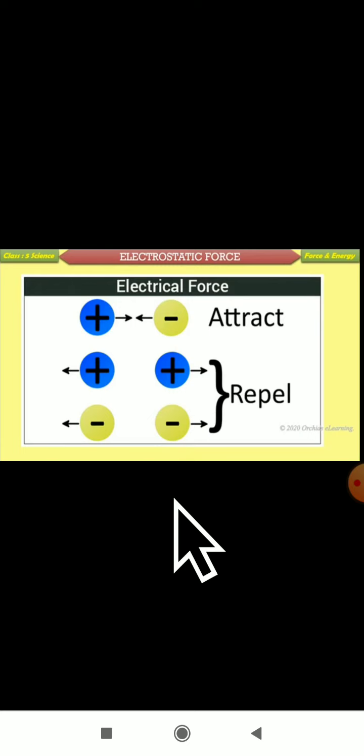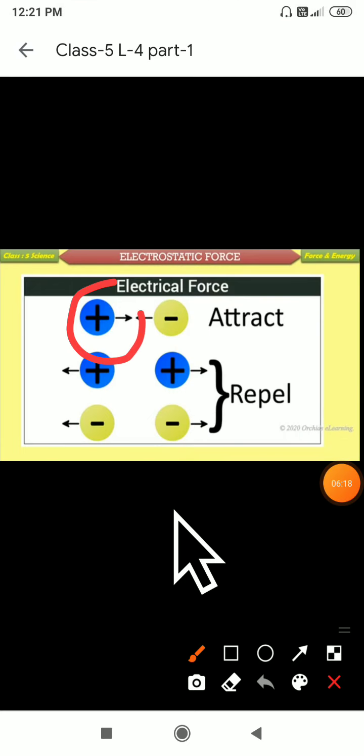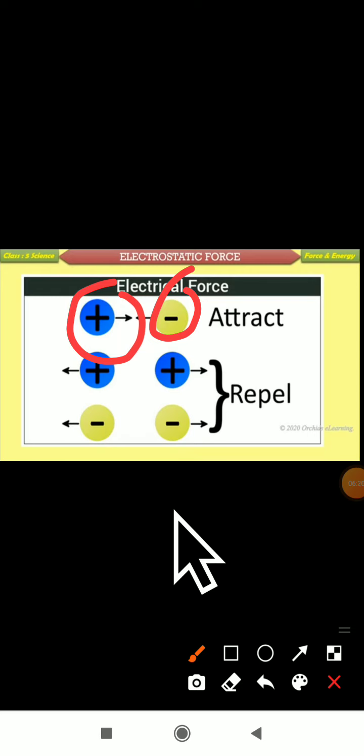So remember here, positive and negative charge. This is all about the electrostatic force. And the electrostatic force will attract positive and negative. And when there is a positive and a negative, then it will repel, nothing but it will go far away.